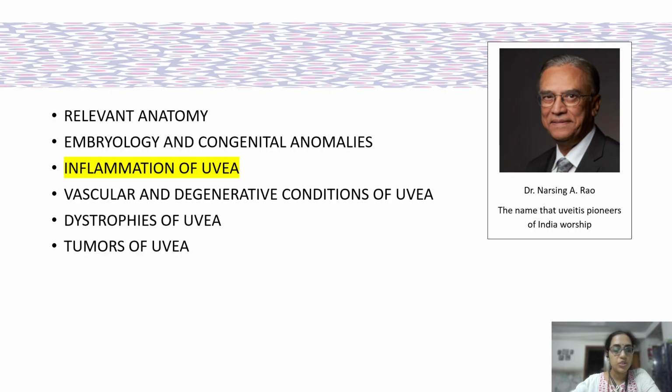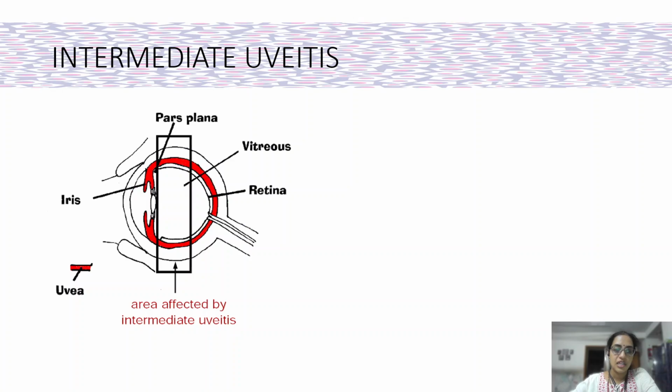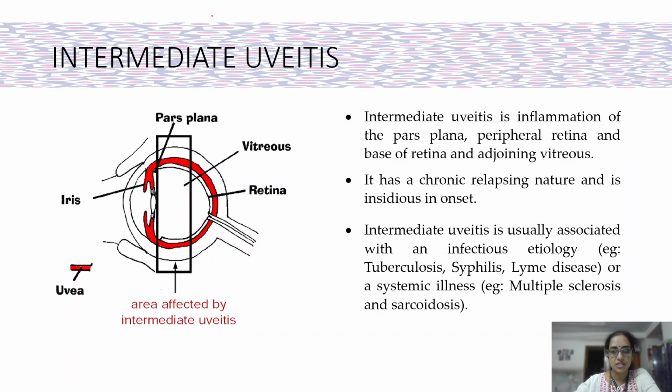Today we'll be continuing the topic of uveitis and it will be a short class regarding intermediate uveitis and posterior uveitis. So what is intermediate uveitis? It is the inflammation of the pars plana, which is shown by the diagram here. That is the area of uvea that is affected or inflamed in intermediate uveitis.